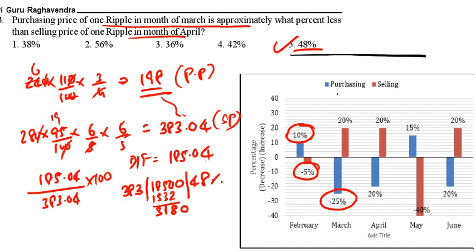Approximately we are going to get 48% as the correct answer. 48% means option 5 is the correct answer. See the next question.